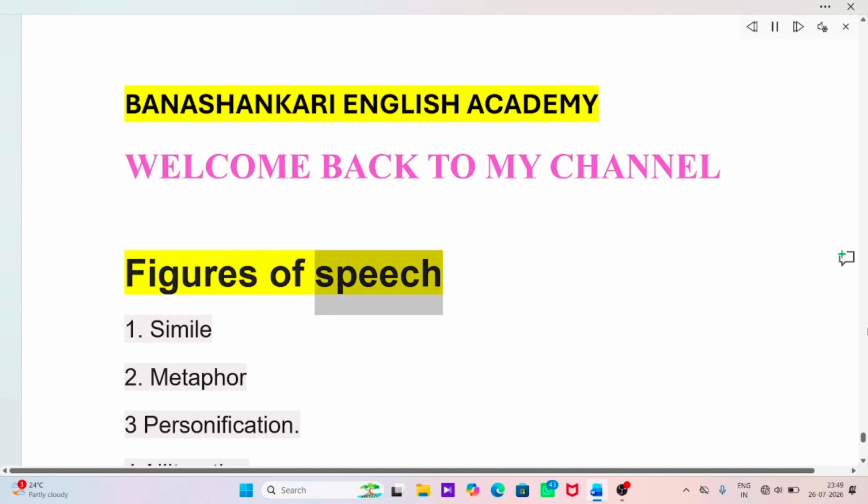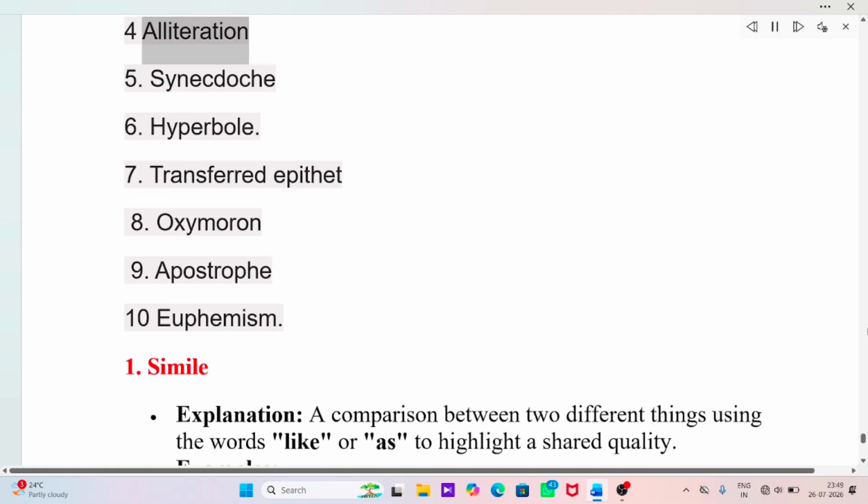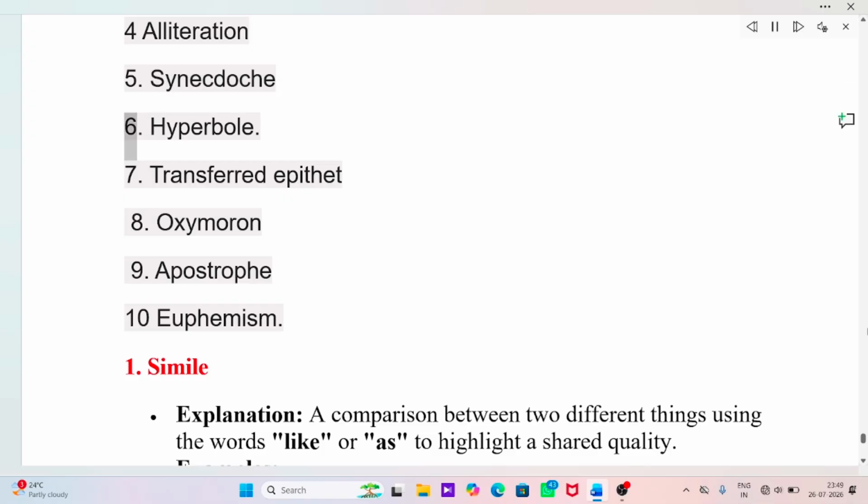Figures of speech. 1. Simile. 2. Metaphor. 3. Personification. 4. Alliteration. 5. Synecdoche. 6. Hyperbole. 7. Transferred epithet. 8. Oxymoron. 9. Apostrophe. 10. Euphemism.